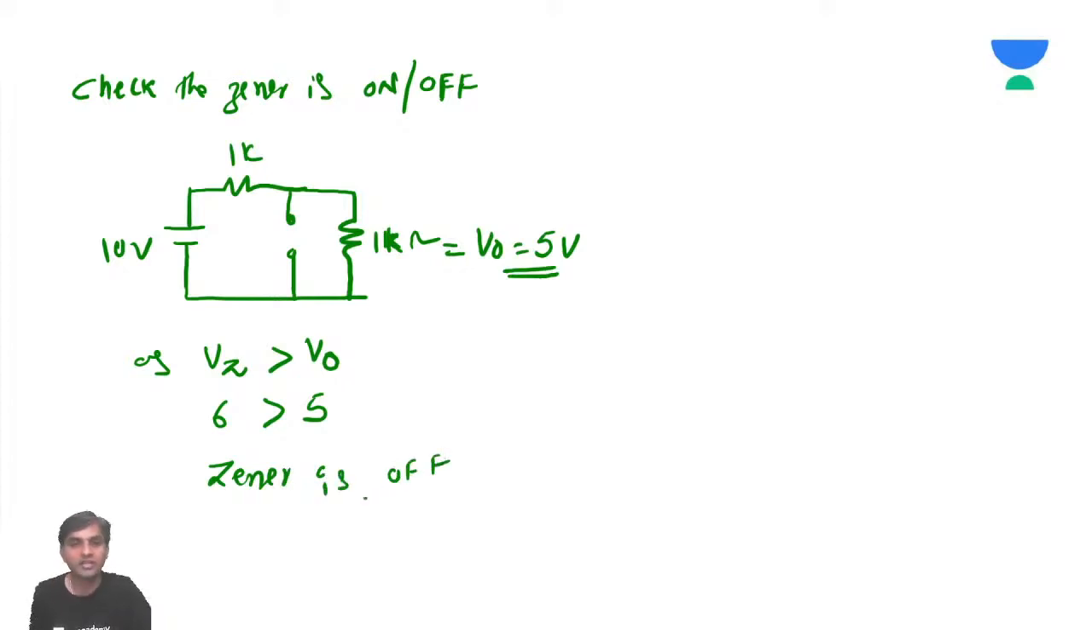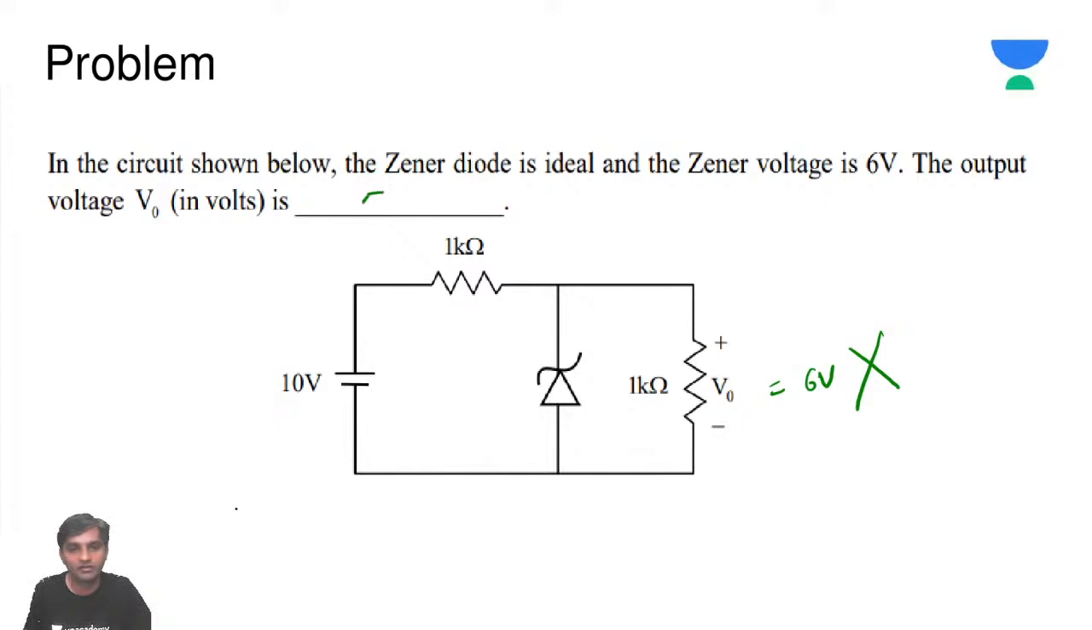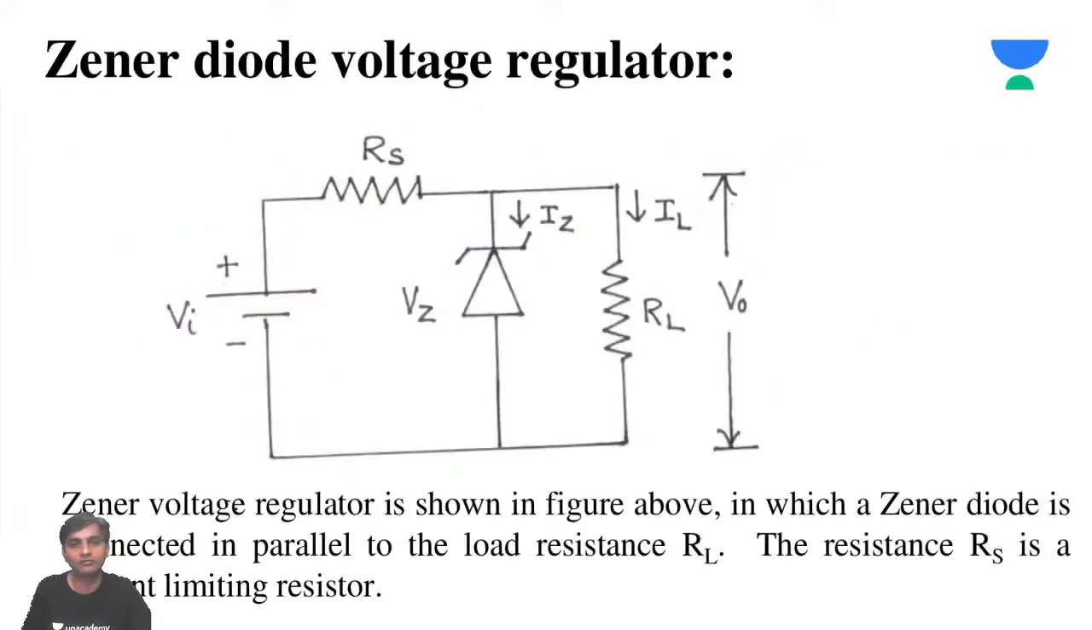In a hurry, what have we done, sir? We made a mistake in the last class. Okay, need not worry. Now we have corrected it. So V output is going to be 5 volts. So for the given problem, 5 volts is the answer. Be careful while doing the problems. Okay. Now we'll see the next problem.